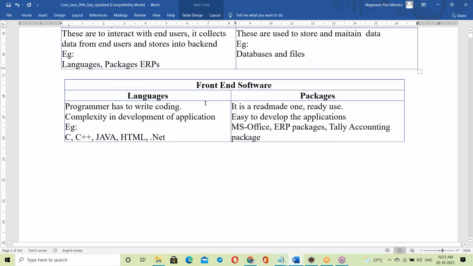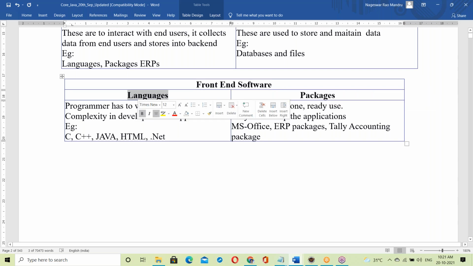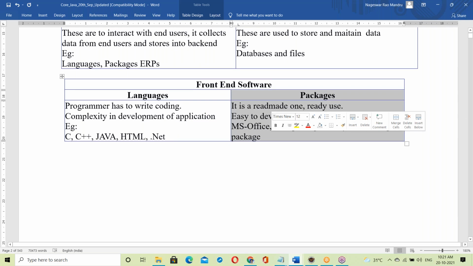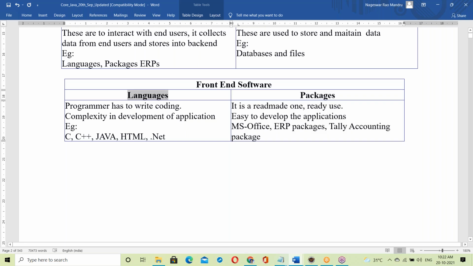In front end, again there are two things: language and packages. So what is a package? A package is ready-made, ready to use. For example, Tally accounting package, ready to use, with forms like credit form, debit form. Some ERP packages, MS Office. These are packages. Next, languages. In a language, we should write the coding. Everything is code. So Java comes in language. Java is a language.